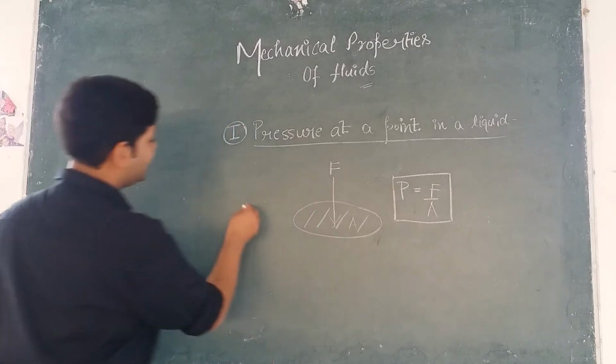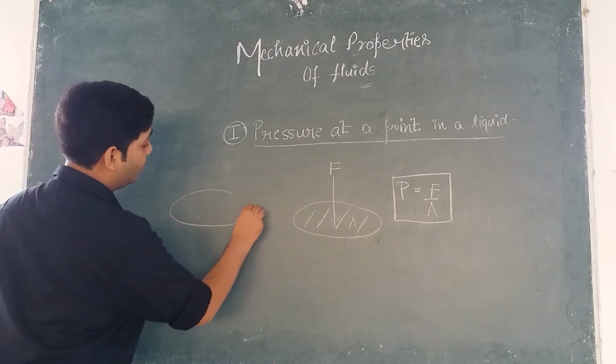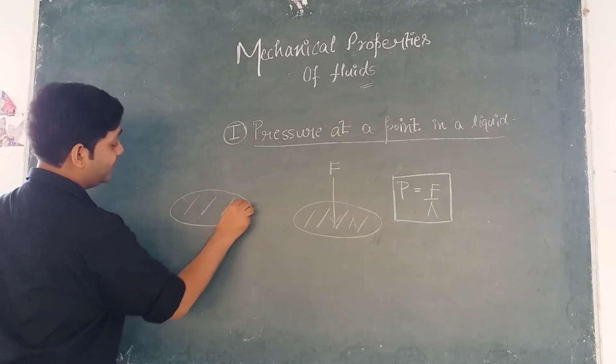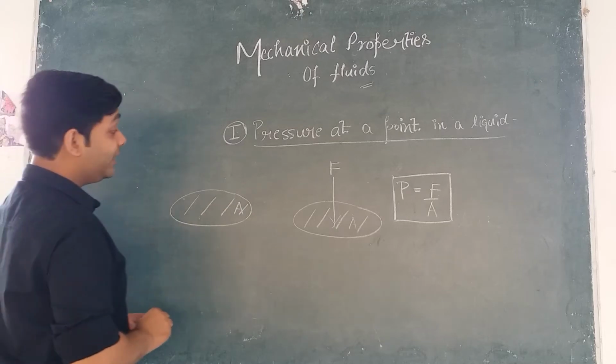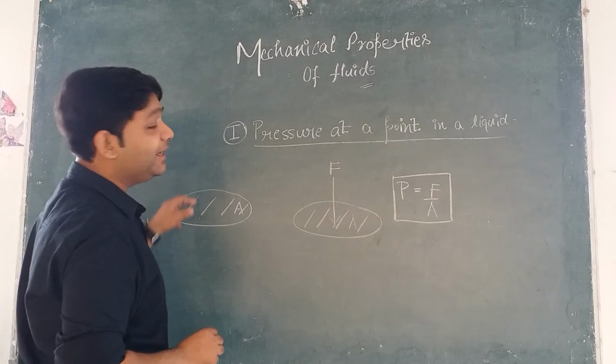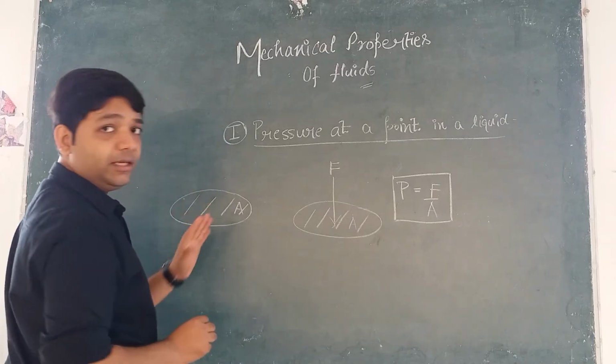And now suppose there is another surface whose area is say A, and we are exerting the force F but not in the perpendicular direction, and this time we will exert the force making some angle theta with the horizontal.